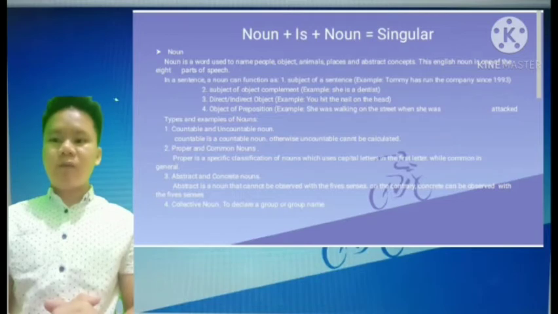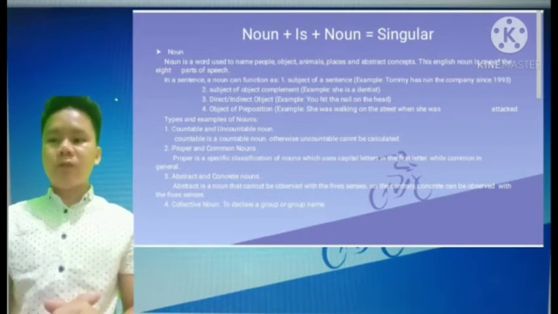Second, subject or object complement. Example: she is a dentist. Third, direct or indirect object. Example: you hit the nail on the head. Fourth, object of a preposition. Example: she was walking on the street when she was attacked.